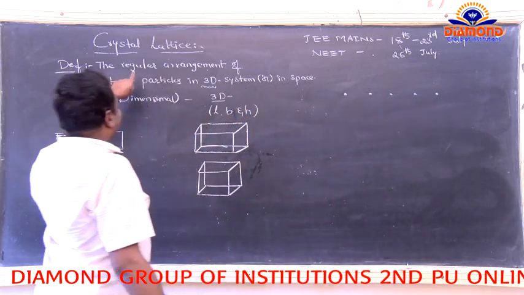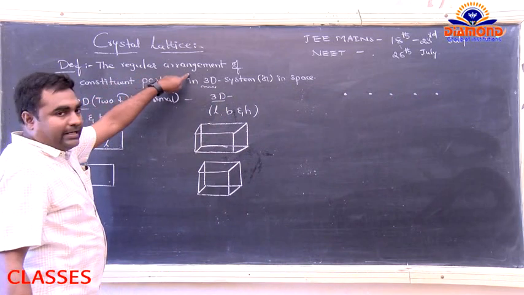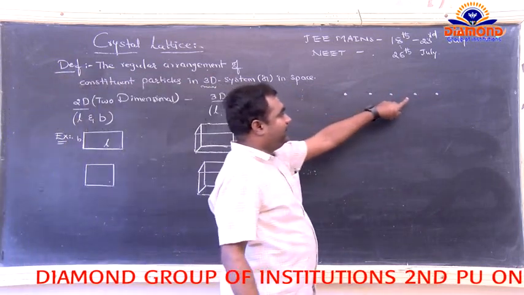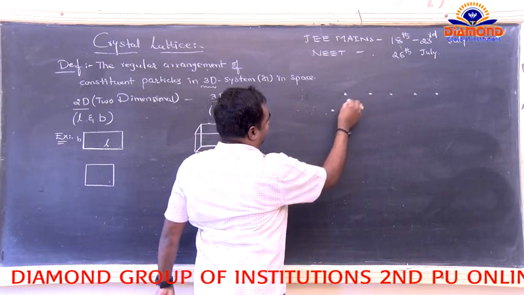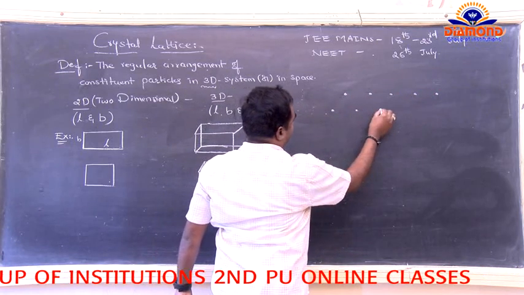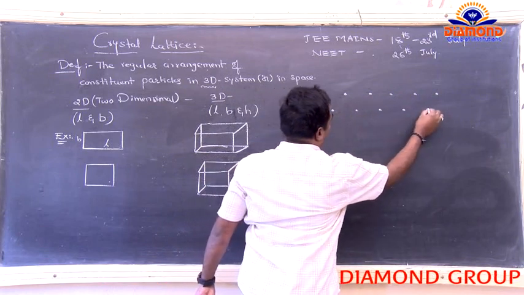Now we have to take the regular arrangement. So I get 1, 2, 3, 4, 5. Again we take another 5 points: 1, 2, 3, 4, 5.